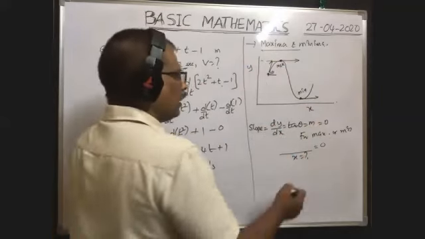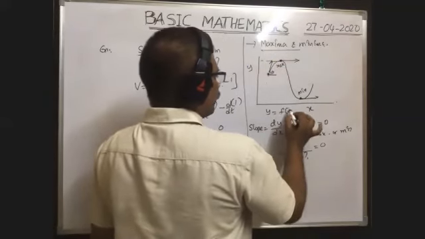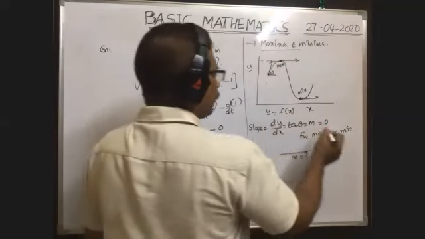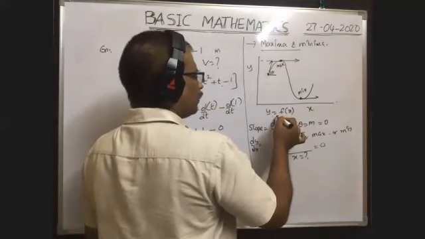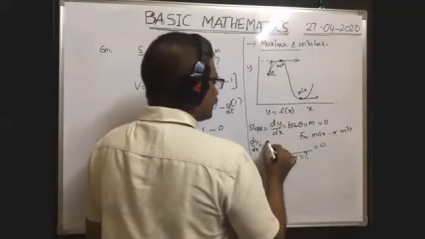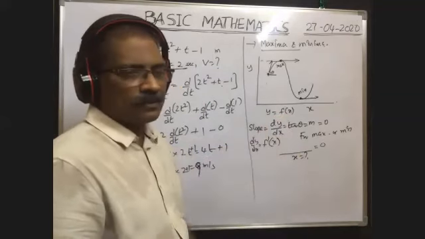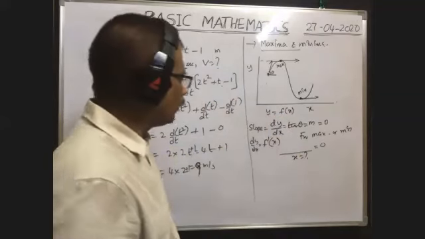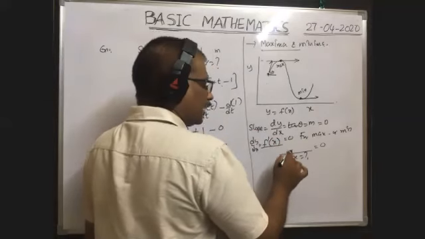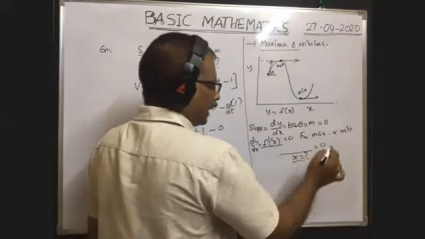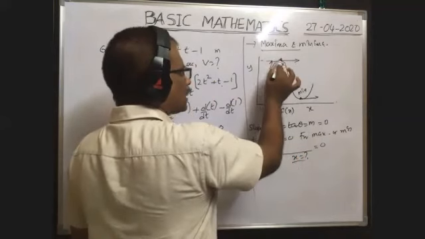After this x value, suppose you are given y is equal to f of x, okay, dy by dx means differentiation of this y with respect to x is equal to something you will get, that is represented as f dash x. f dash x means differentiation of f x or differentiation of y. Okay, you will get one equation in terms of x, you make them 0. Then you will get a quadratic equation or some equation. Then you solve for x, you will get the value of x. Then you find maximum value and minimum value.